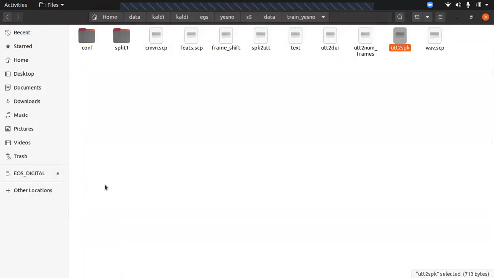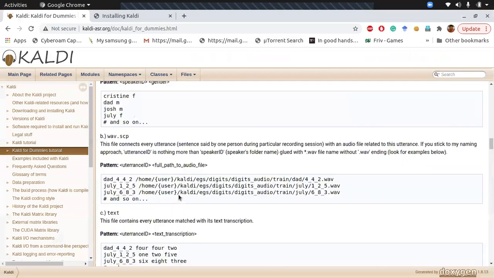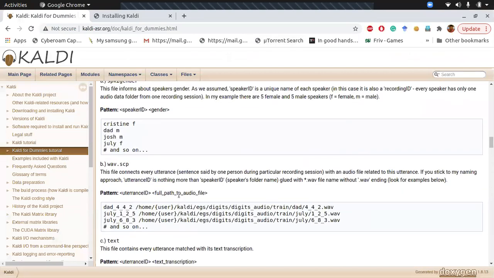Yes, sir. So this is the utterance to speaker file. Basically, one, two, and three, only three files you need to create. In the website link for the task, speaker to gender is also given. That's not needed; it's extra info, not necessary as such.